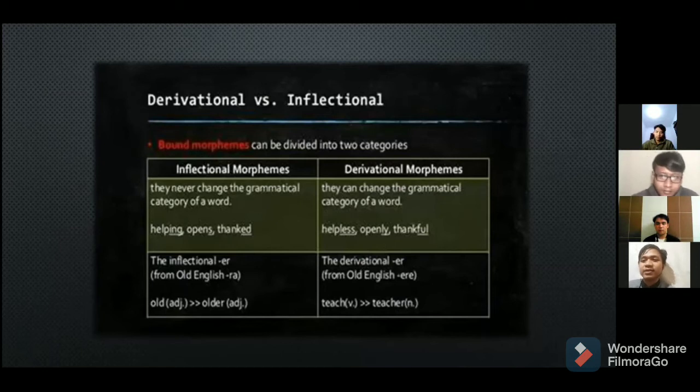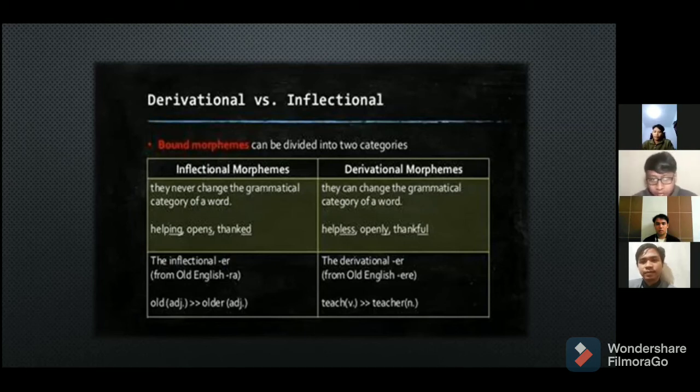Okay, now the difference between derivational and inflectional. Both morphemes can be divided into two categories. First, inflectional morphemes never change the grammatical category of a word. For example, helping, opens, taken. And derivational morphemes can change the grammatical category of a word.